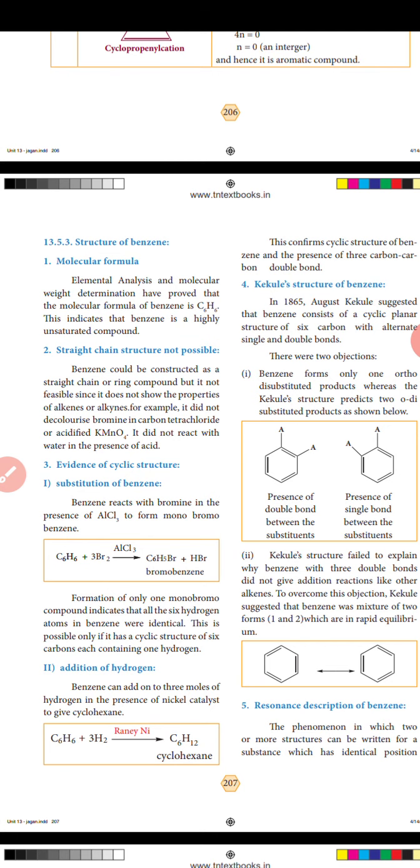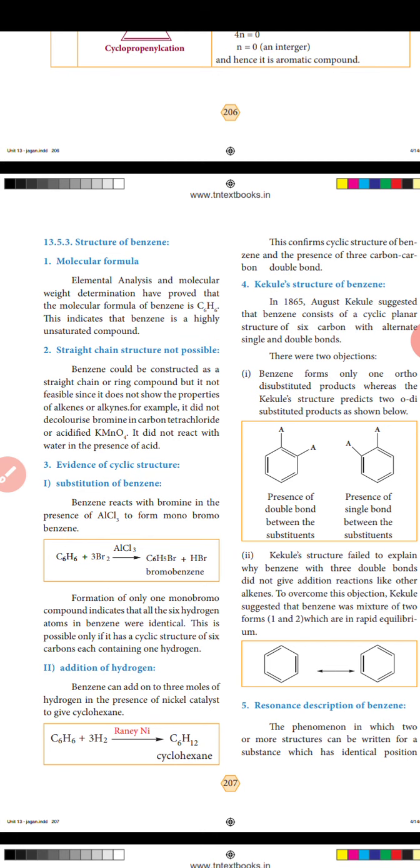The first one: benzene reacts with bromine in the presence of AlCl3, aluminum trichloride, to form monobromobenzene. The second one, addition of hydrogen: benzene can add 3 moles of hydrogen in the presence of a nickel catalyst to give cyclohexane.